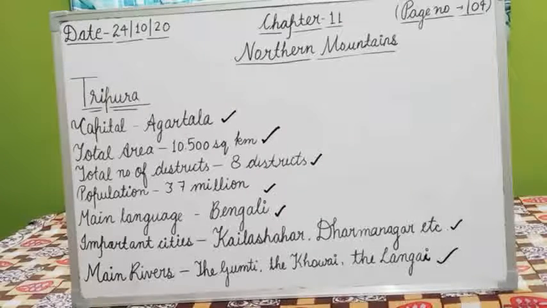Students, in this chapter, till now, we have studied about the mighty Himalayas, three ranges of the Himalayas, Greater Himalayas or Himadri, Middle Himalayas or Himachal, Outer Himalayas or Shivalik, the importance of the Himalayas, life in the mountains, about the state of Jammu and Kashmir, Himachal Pradesh, Uttarakhand, Sikkim, and the story of seven sisters, Assam, Arunachal Pradesh, Manipur, Meghalaya, Mizoram, Nagaland, and today we have known about the state Tripura. So students, today this chapter gets over.